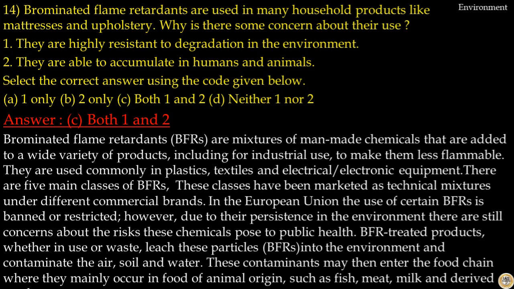Brominated flame retardants or BFRs are mixtures of man-made chemicals that are added to a wide variety of products, including for industrial use, to make them less flammable. They are used commonly in plastics, textiles, and electrical or electronic equipment. There are 5 main classes of BFRs. These classes have been marketed as technical mixtures under different commercial brands. In the European Union, the use of certain BFRs is banned or restricted.